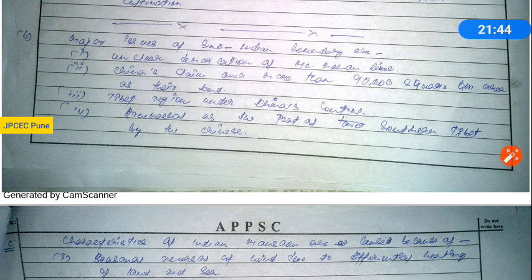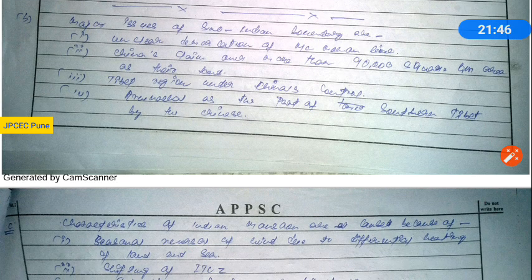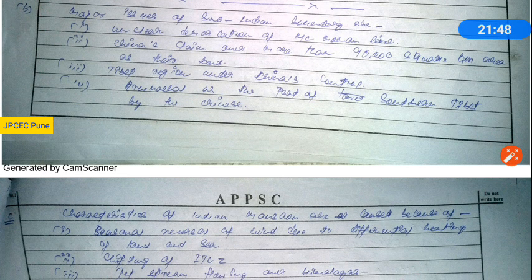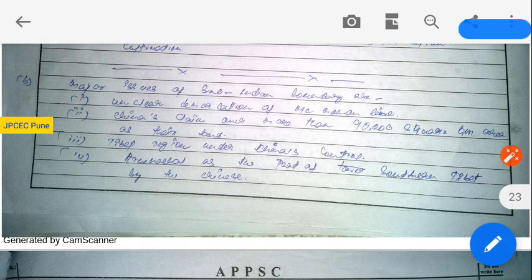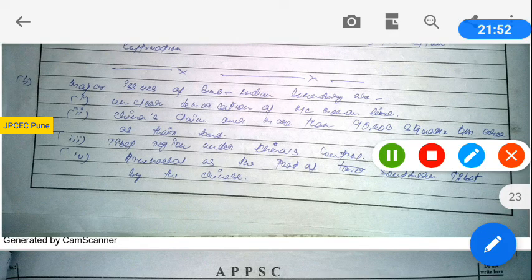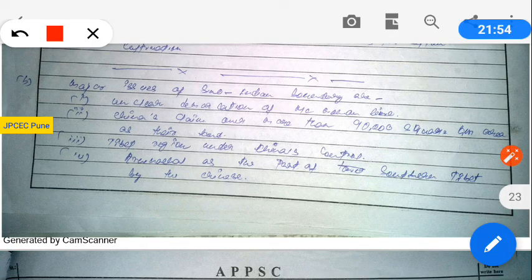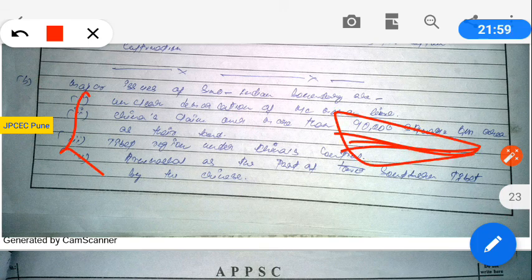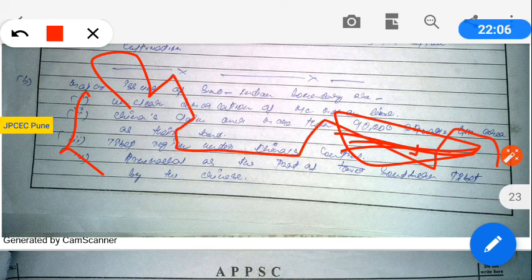Then next one is the major issues about the Sino-Indian boundary. Sino-Indian border dispute, no doubt you have mentioned the main border dispute, but this 90,000 kilometer area, you can draw the simple sketch map. Okay, and here you can show that Doklam issue.